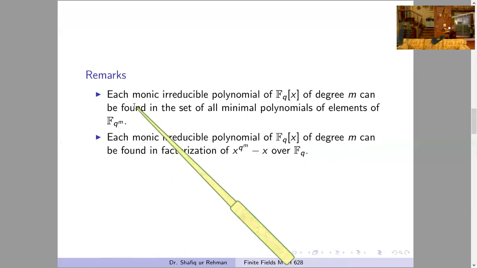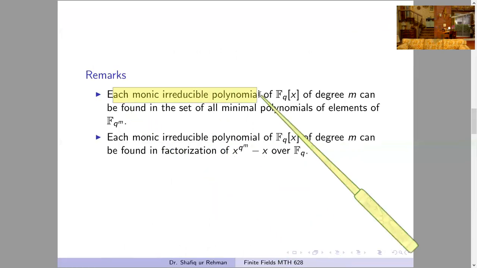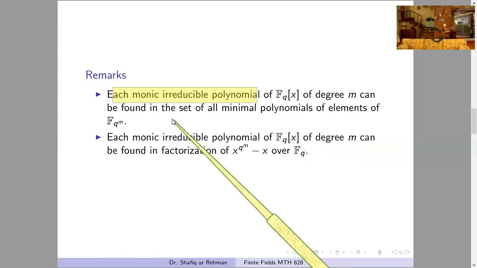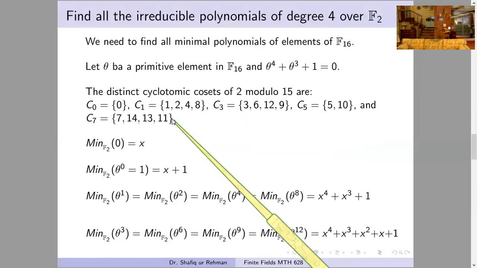In this way, each monic irreducible polynomial can be found. But our actual target is all irreducible polynomials. But this can be handled very easily by multiplying with non-zero constants, as I have mentioned earlier.